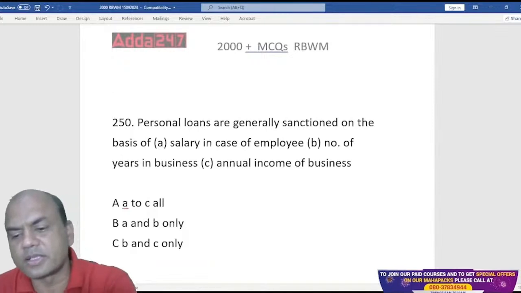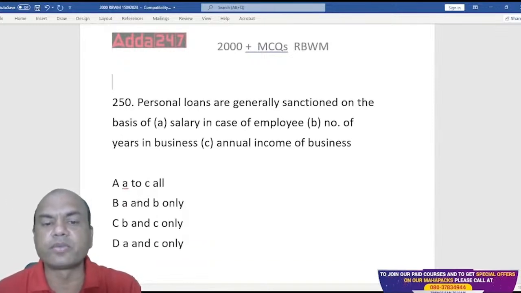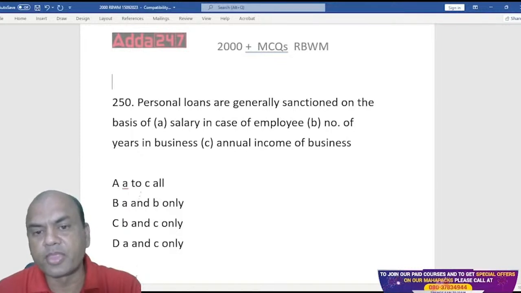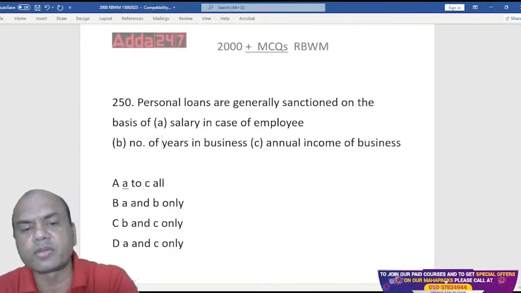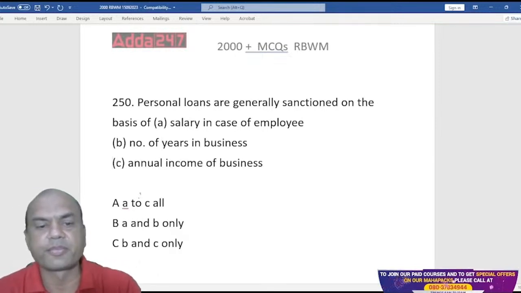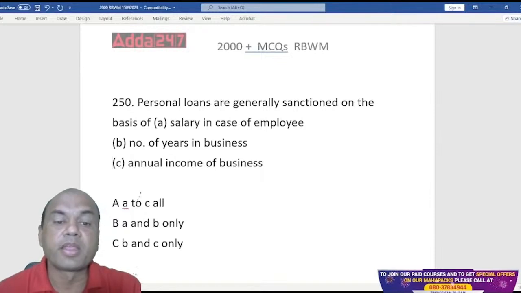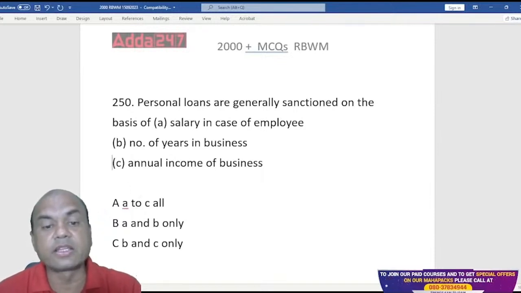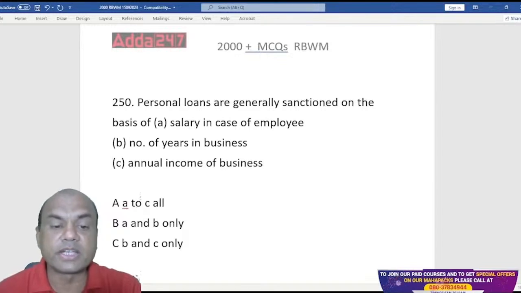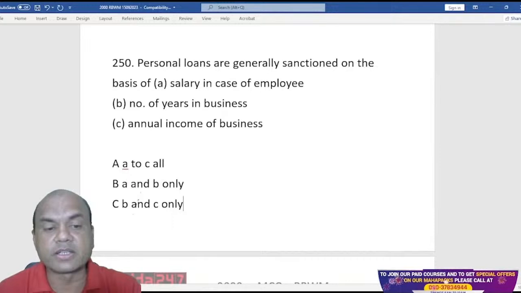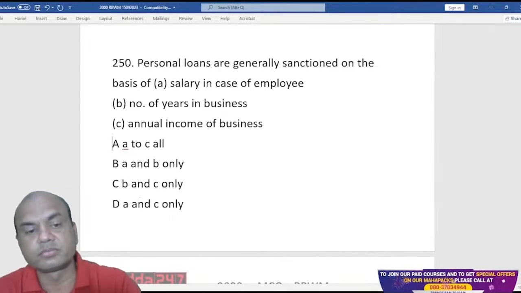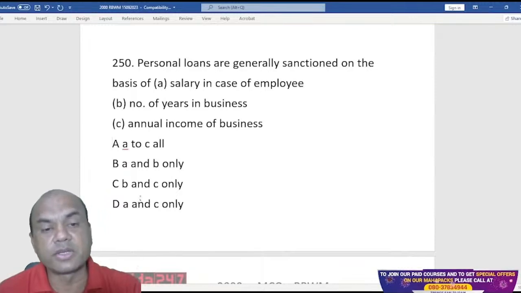Personal loans are generally sanctioned on the basis of salary in case of an employee, number of years in business, and annual income of the business. So personal loans are sanctioned generally on the basis of what? Salary in case of employee, number of years in business, and annual income of the business. Is it A to C all, or A and B only, or B and C only? It is sanctioned on the basis of everyone.